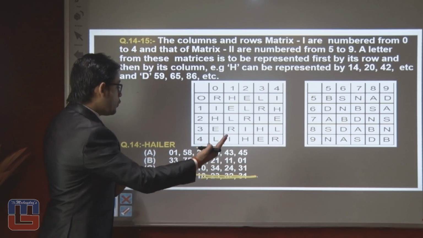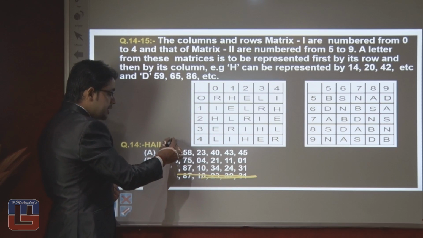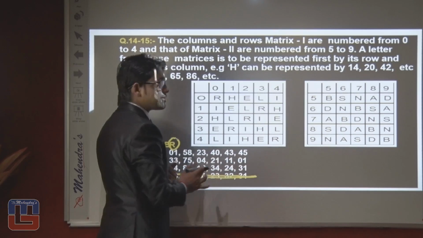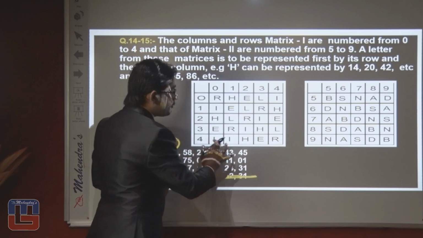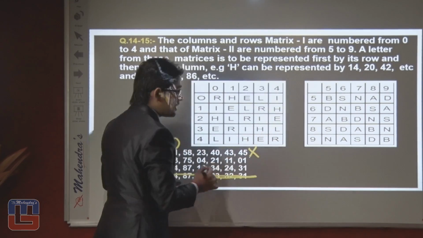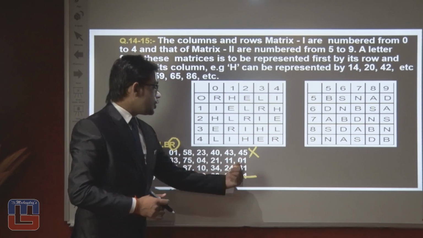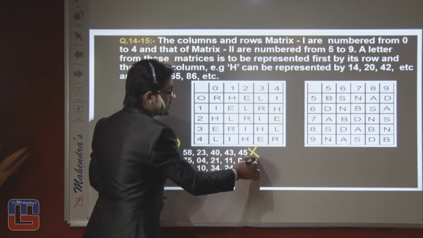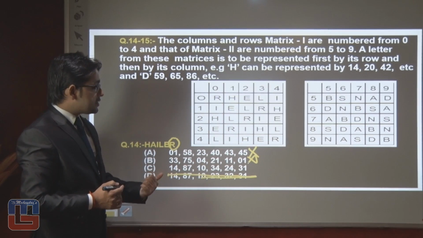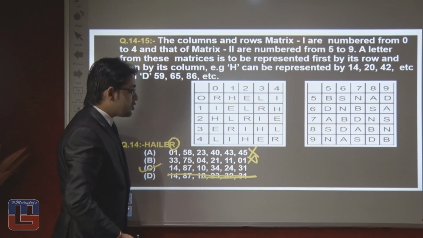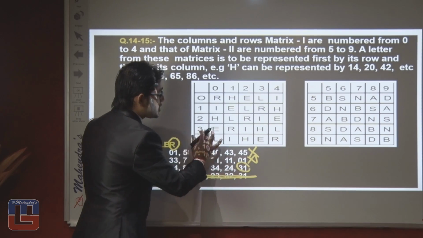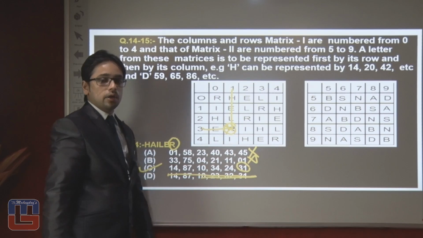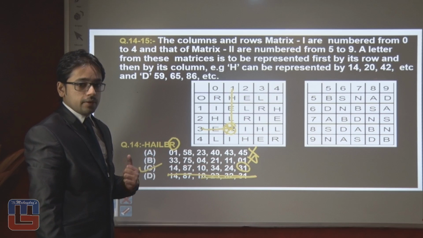Now try to solve it from last to first. The last letter you can see here is R. Is R on 45? We can say only 44 we can go, but we cannot say that 45 is R. Next, is R on 01? R is on 00, not 01, because H is over there. So the answer should be option number third. Let's check again: is R on 31? Yes, R is on 31. First go through the horizontal and then vertical. So the right answer of this question should be option number third.